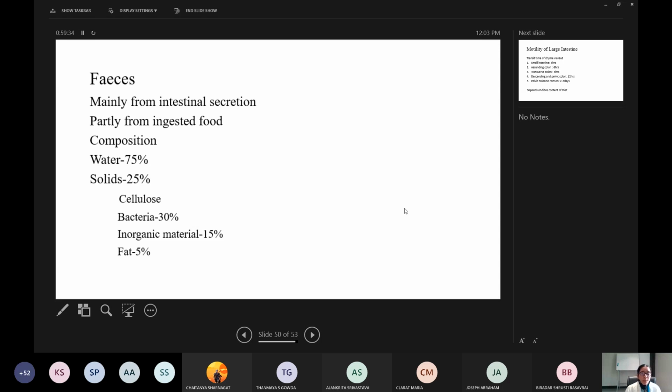In case of obstructive jaundice, what happens? Because of absence of bile pigments, the feces will become pale and foul smelling. That is one of the features for diagnosing obstructive jaundice, isn't it? Pale stool. Next.